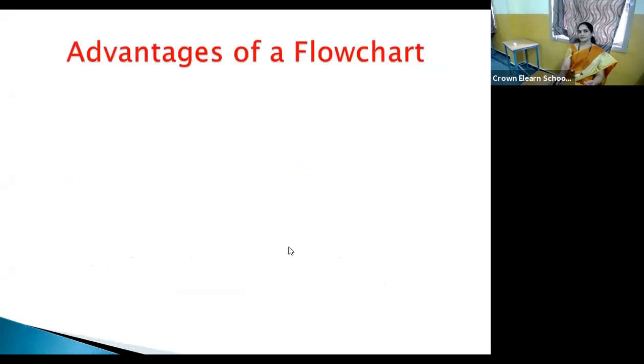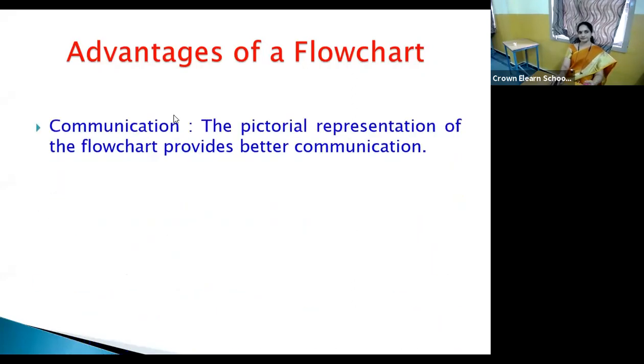The next topic: advantages of a flowchart. So here, through these advantages, you will come to know what the advantages of the flowchart are. In case we approach this method before we start writing, what kind of advantages can be availed, that you will understand.